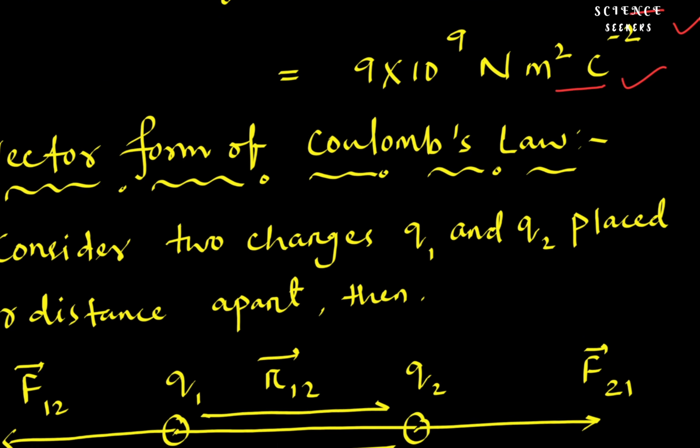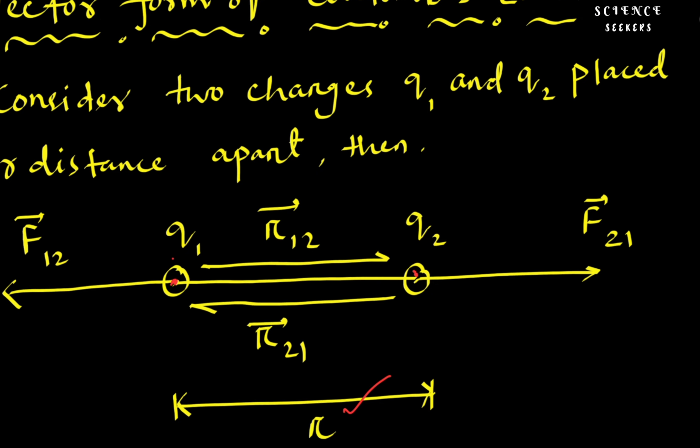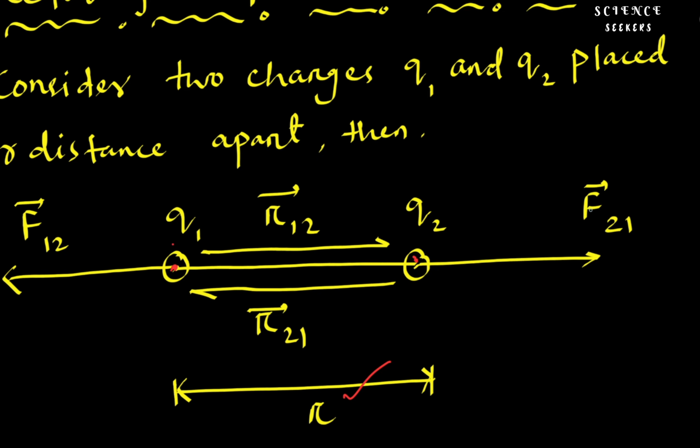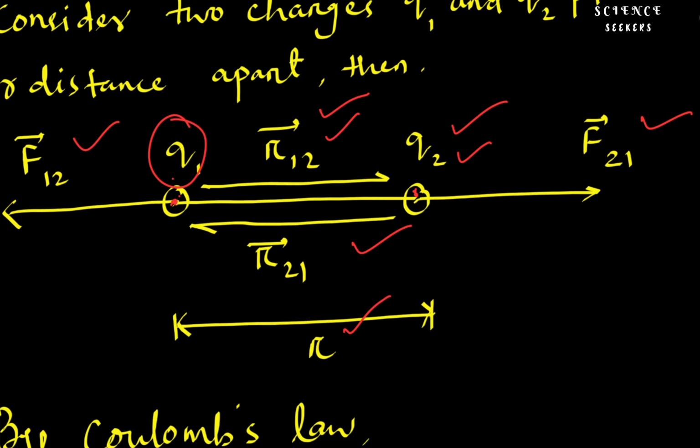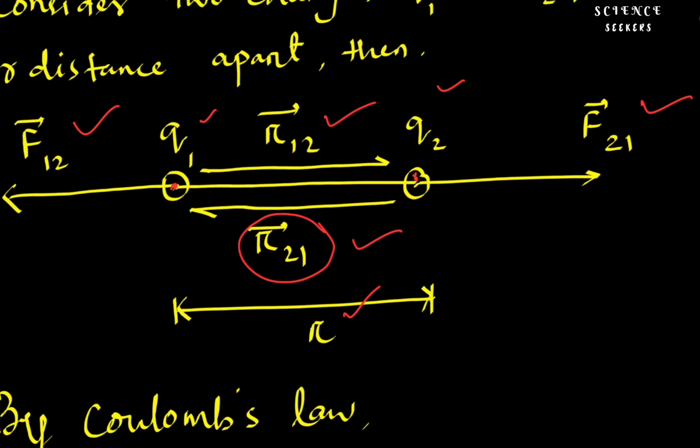So the vector form of Coulomb's law: let's consider 2 point charges q1 and q2 placed r distance apart. The force on q2 due to q1 is F21, and the force on q1 due to q2 is F12. From q1 to q2 the distance is r12, and from q2 to q1 the distance is r21.